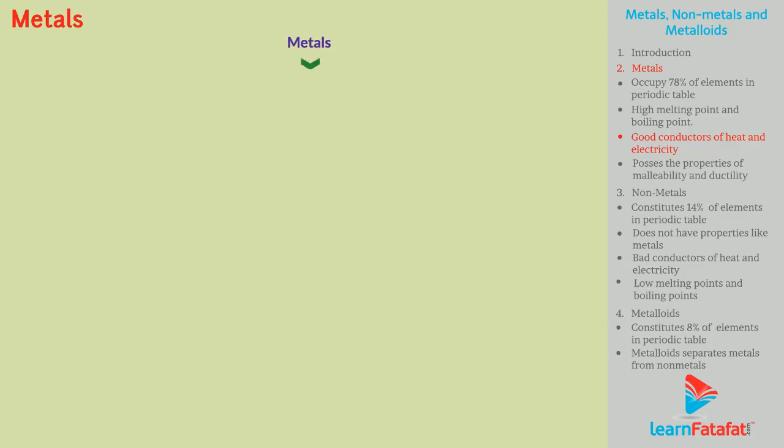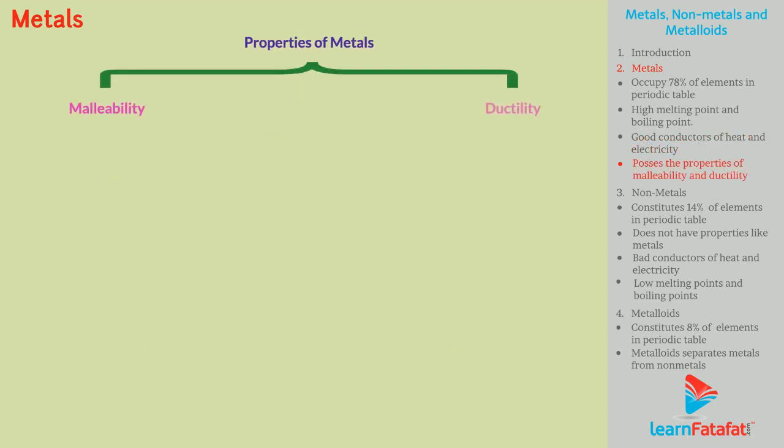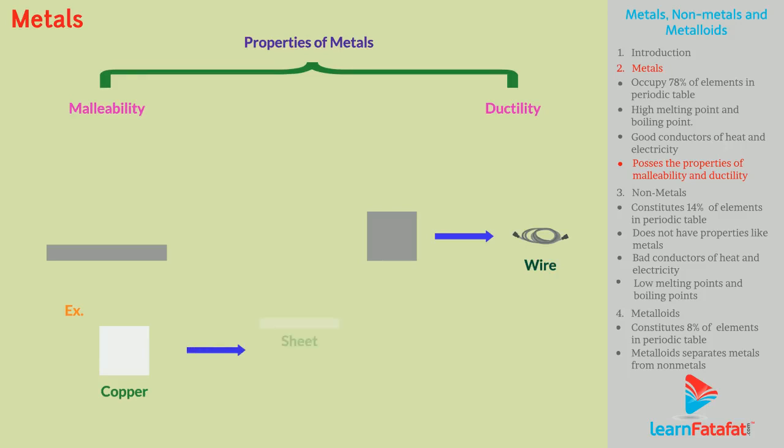Metals are good conductors of heat and electricity. Metals possess the properties of malleability and ductility. You can say a metal is malleable if that metal can be beaten into sheets. A metal is said to be ductile if it can be drawn into wire. For example, copper is the best example to demonstrate properties of metal. Copper can be flattened into sheets, drawn into wires, and is a good conductor of heat and electricity.